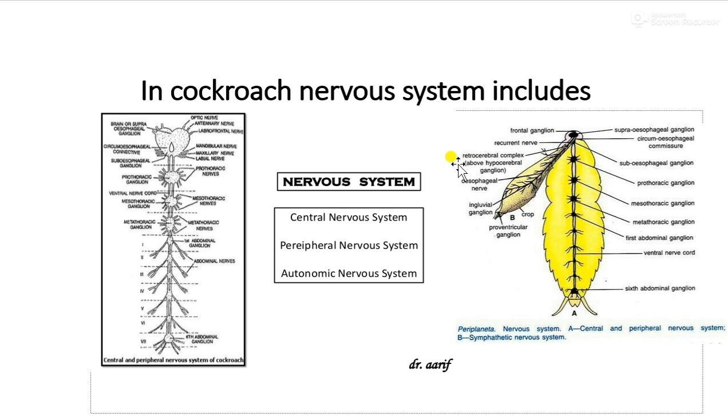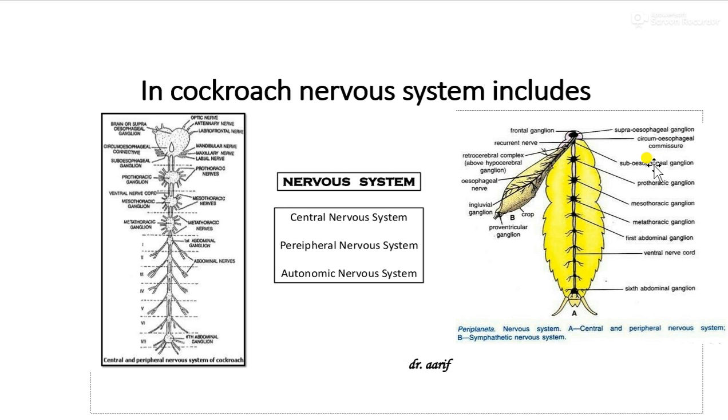Now the next one is the subesophageal ganglion. Look at this subesophageal ganglion. A pair of subesophageal ganglion lies below the esophagus, and it is a motor center. It controls the movement of mouth parts, legs, and wings.